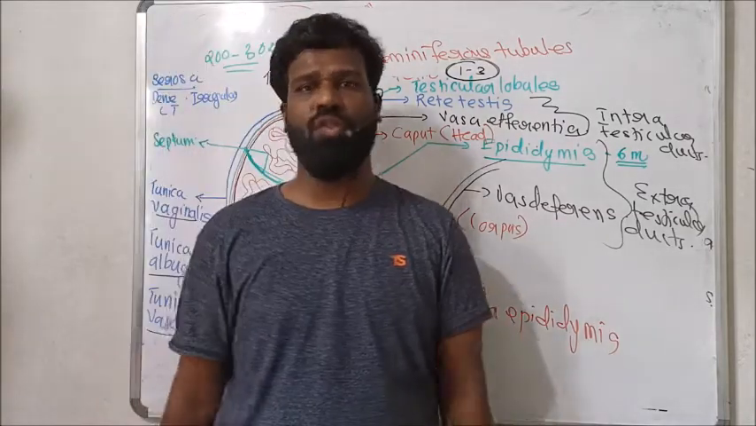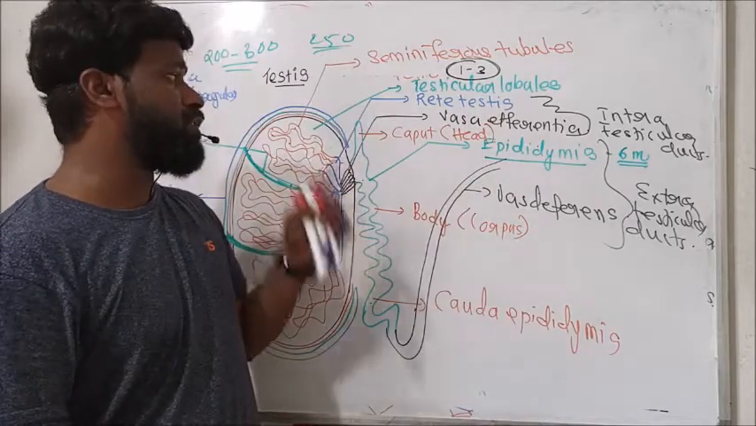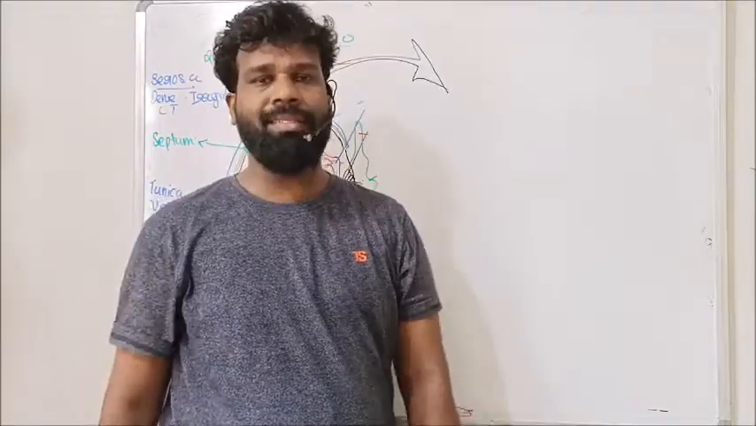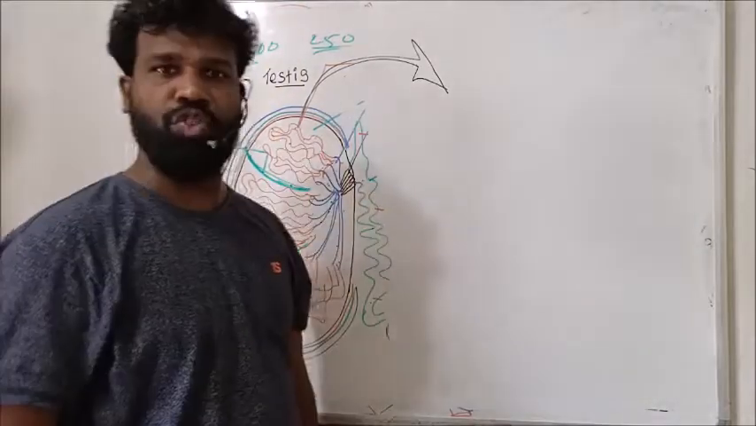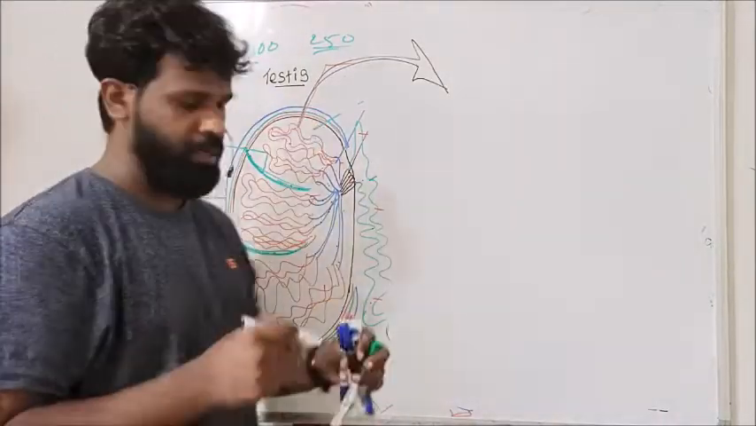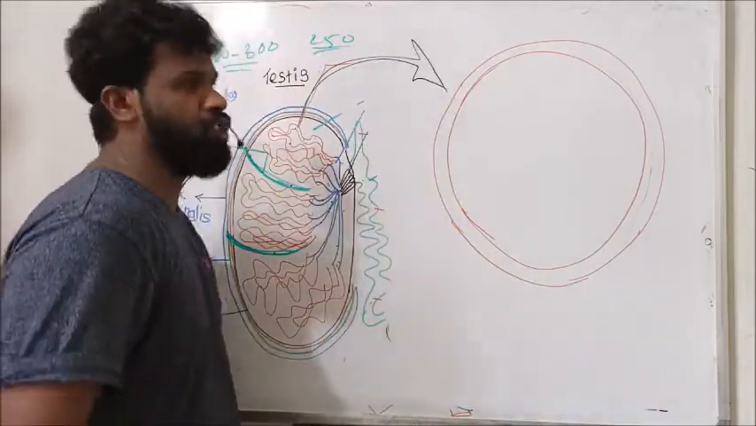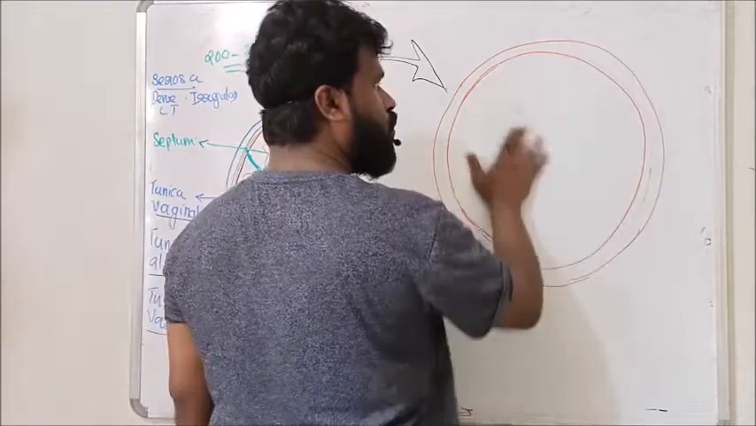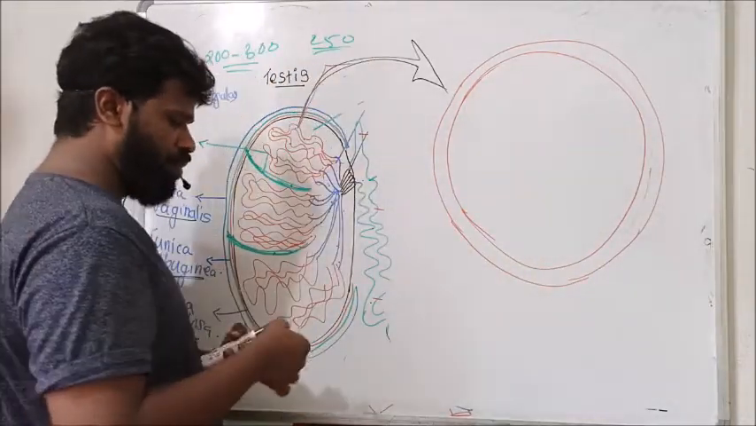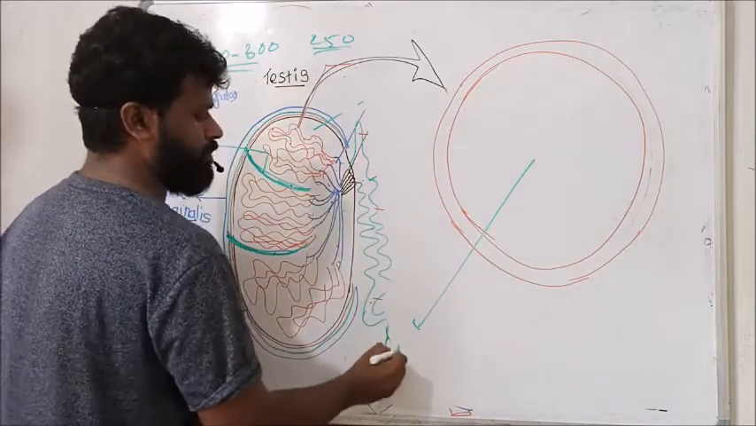This forms the structure of testis. But it is not completed. We have to explain the structure of the seminiferous tubule. Next is the structure of seminiferous tubule. See, this is the seminiferous tubule. Suppose this is the cross section of this seminiferous tubule, and this forms the lumen of seminiferous tubule.